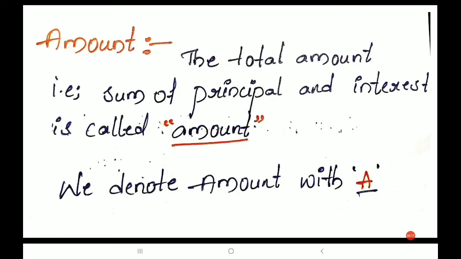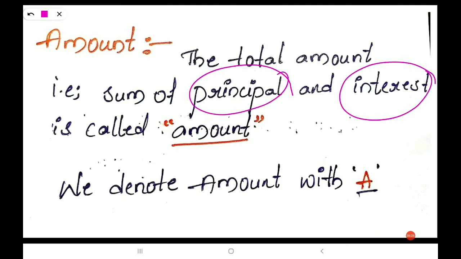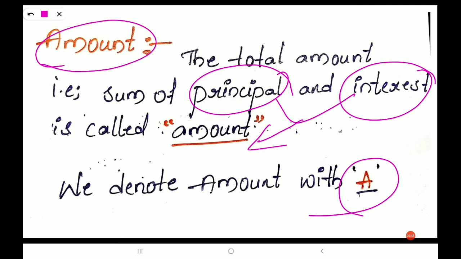Amount: the total amount is nothing but the sum of the principal and interest. Principal plus interest combined we call amount. We denote amount with capital A. We also call it the total amount.